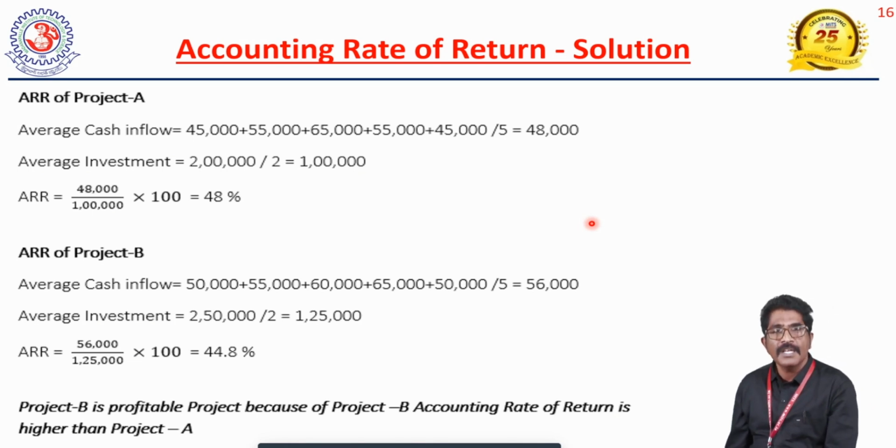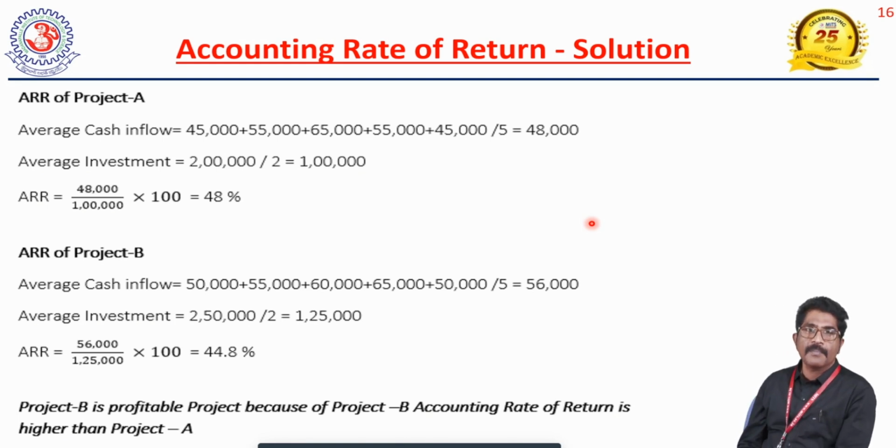It means if you make an investment of rupees 2 lakhs in project A, you will get 48% return over the entire project life period. And coming to project B, the average cash inflows are 50,000 plus 55,000 plus 60,000 plus 65,000 plus 50,000 divided by 5, which is 56,000 rupees.